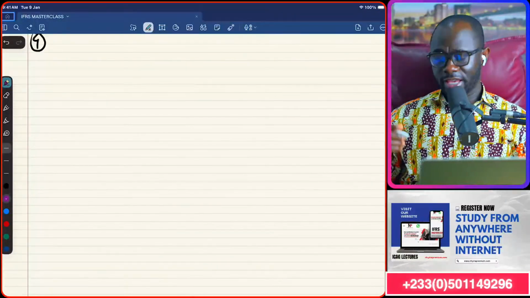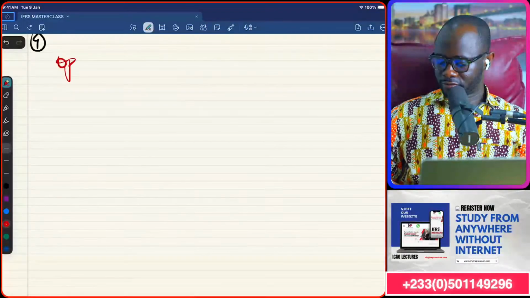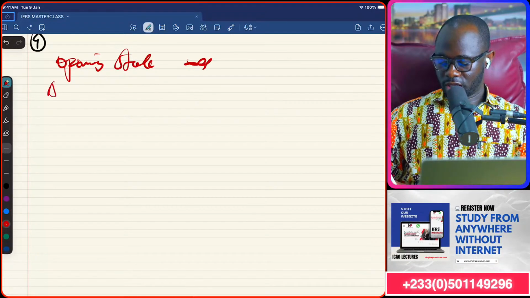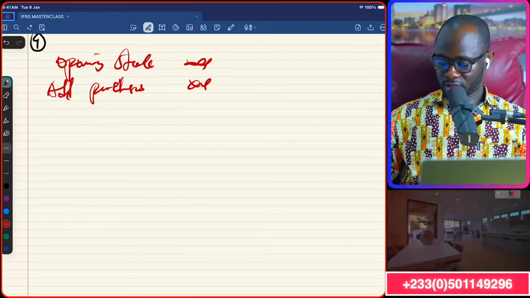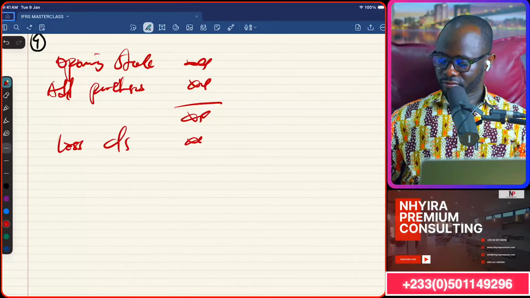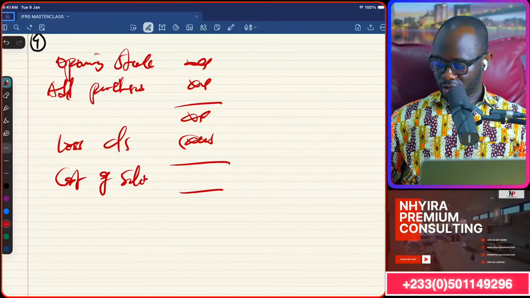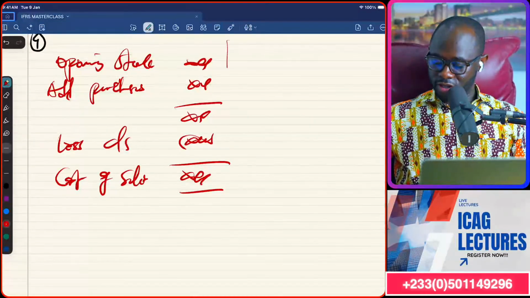Because you learned in KG2 that opening stock, okay, then you add purchases, you less closing stock, and that gives you cost of sales. You know this from KG2.